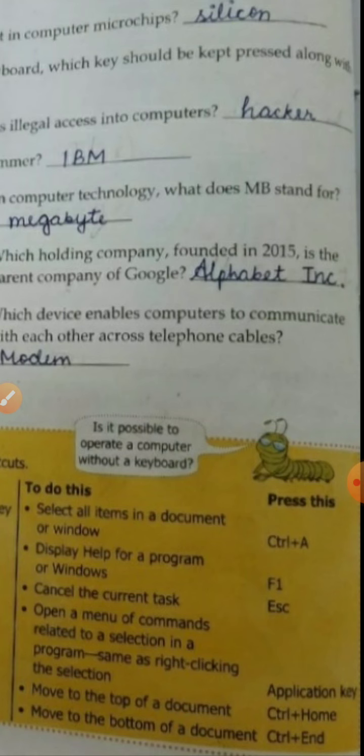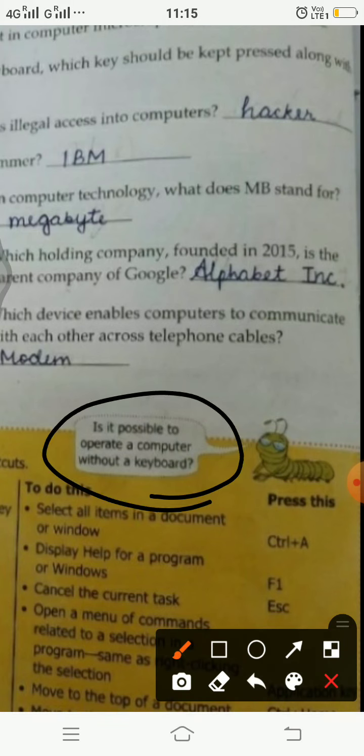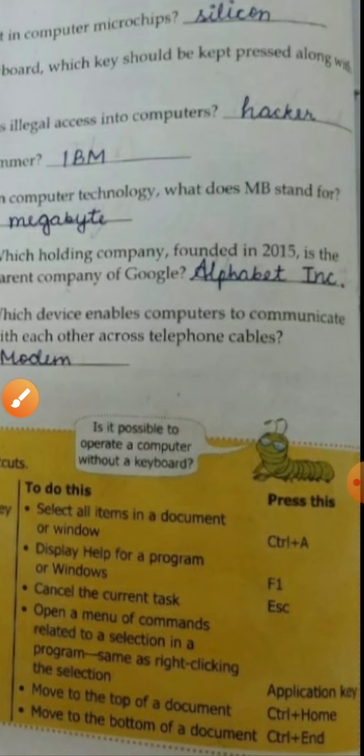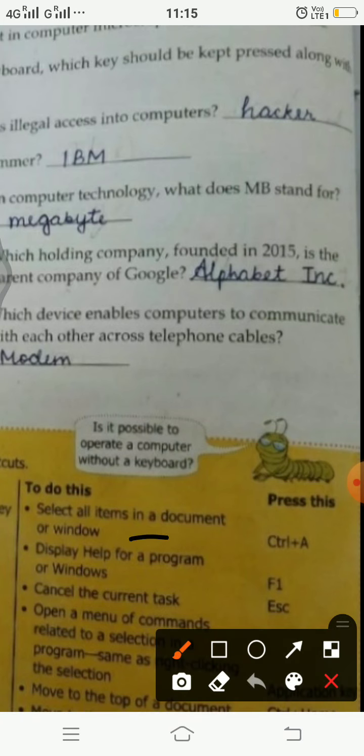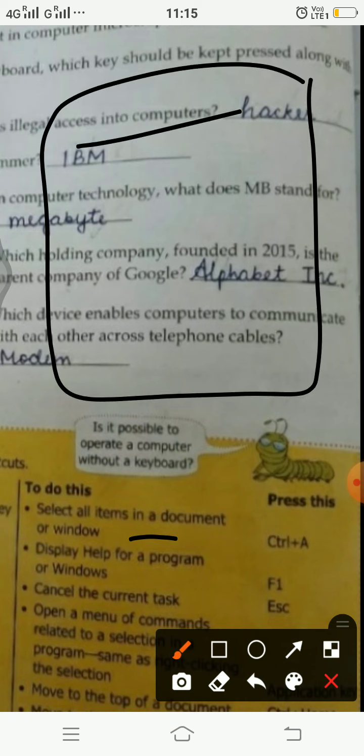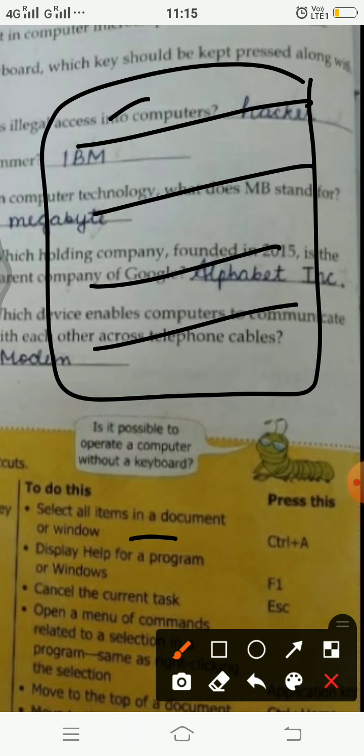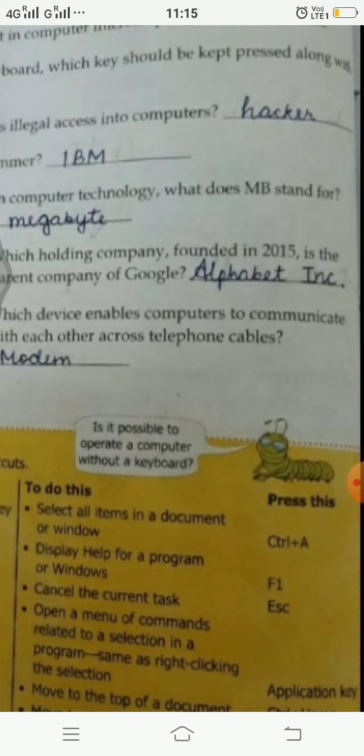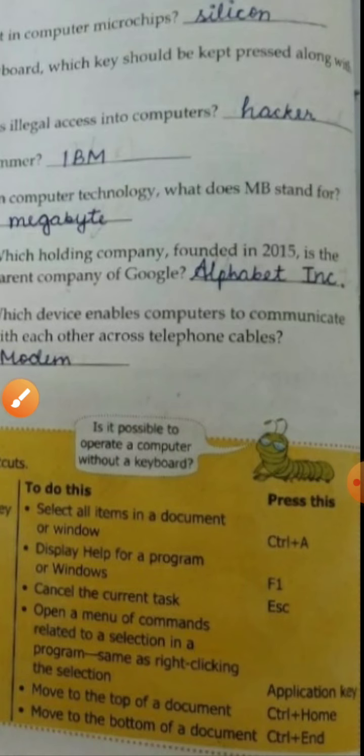Select all items in a document. We do have inbuilt keyboards also these days, so we can use those if our hardware keyboard is not operating. To select all the items, for example, we have a document with something written, we press Control plus A and it will select it all.